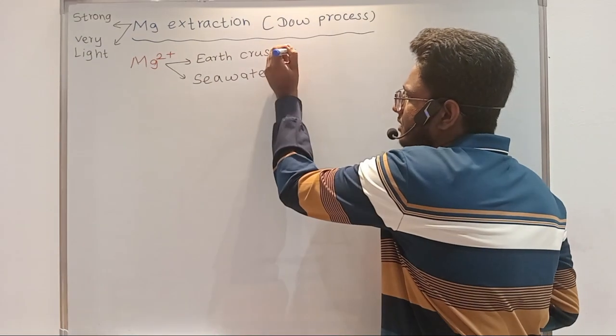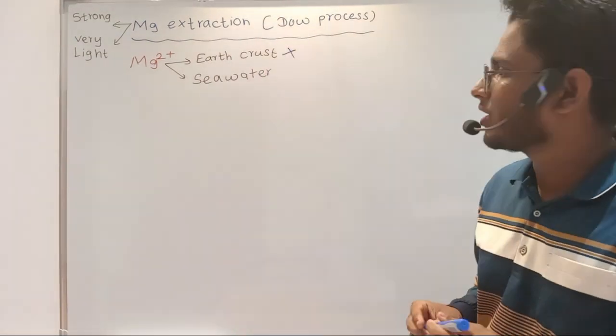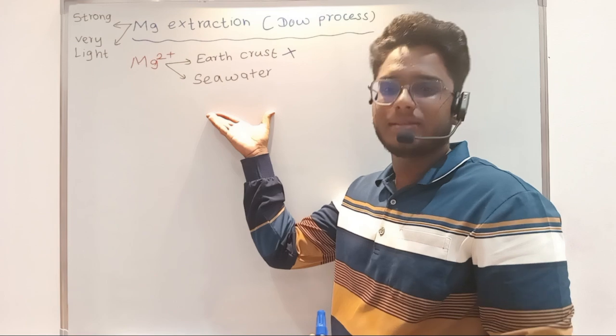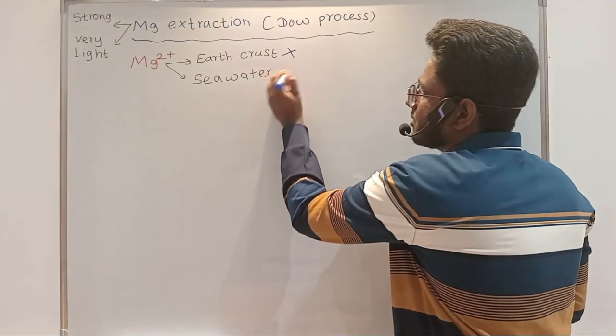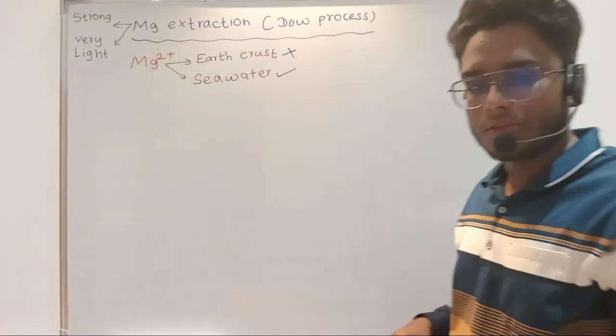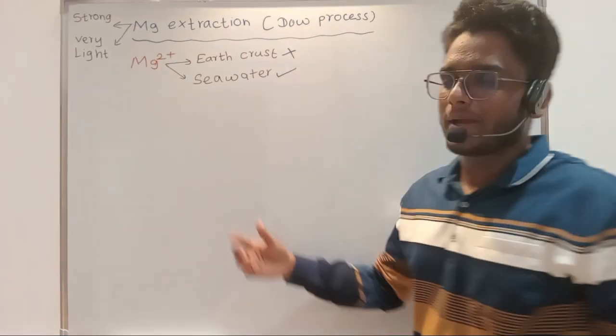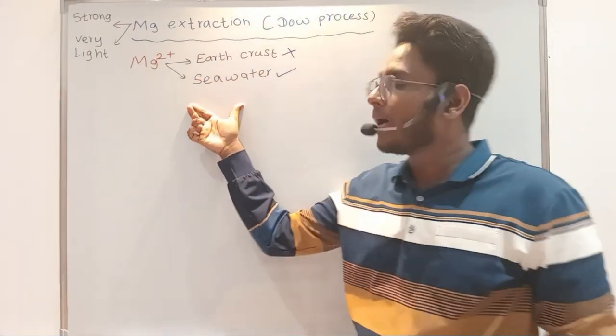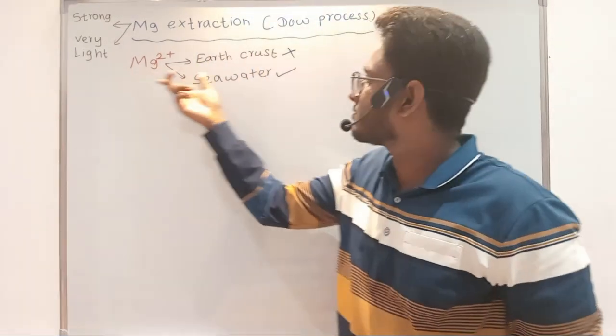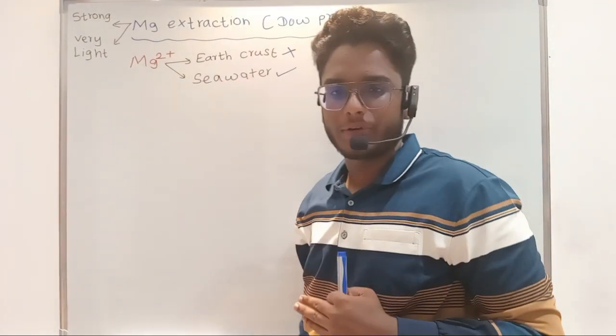But what about sea water? If you go to the beach side, you can get magnesium 2 plus from the sea water. So this is very easily accessible. So the first point to remember is magnesium 2 plus can be obtained from earth crust as well as from sea water, but obtaining it from sea water is more profitable.